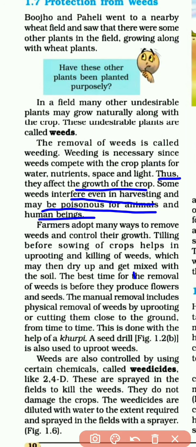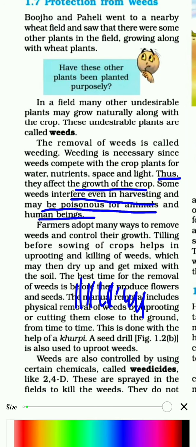They interfere in harvesting. So, when the crops get harvested, it will be very difficult to identify each crop. Suppose there are so many crops here and there are some crops we do not want to harvest, so how will you identify these few crops among all these crops?